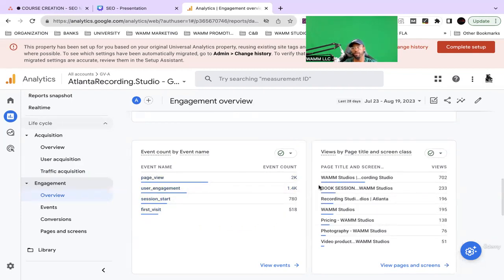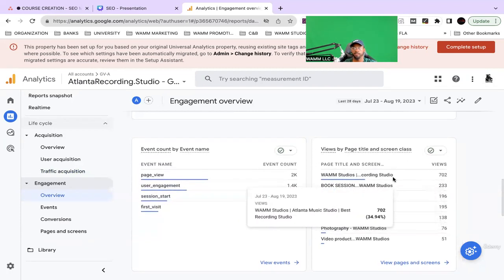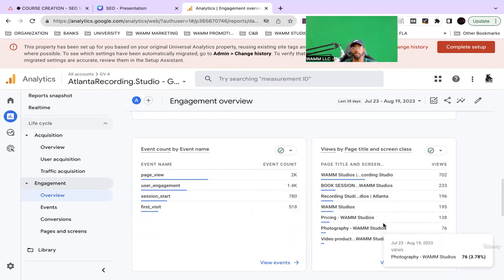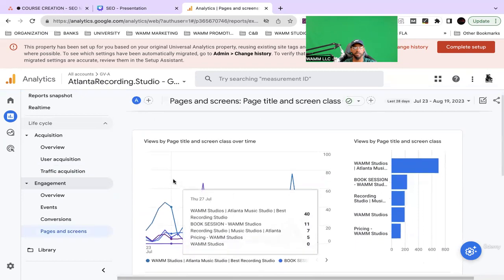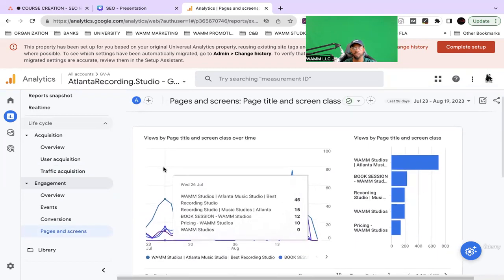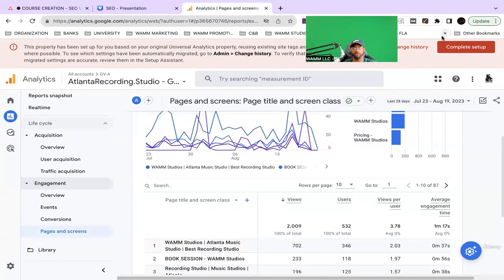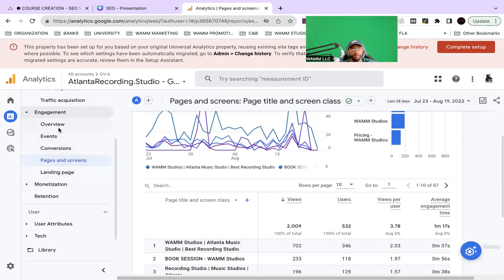Now it's showing me views by page, which is my most viewed page. The home page is definitely the most viewed, and then we've got the book session page, then the studios page, right? Pricing. Click into that a little bit more. So this is some pretty vital information, guys. All right, so this is pretty much the engagement section, right?